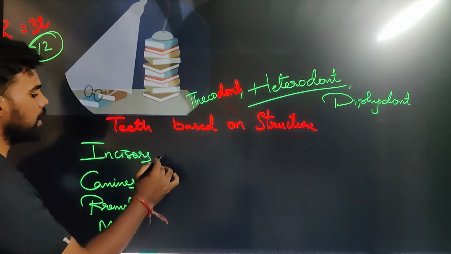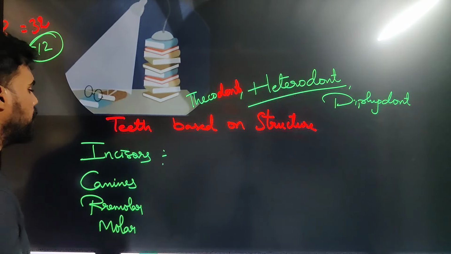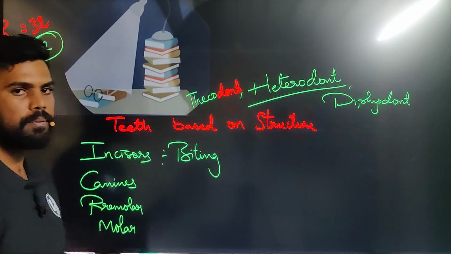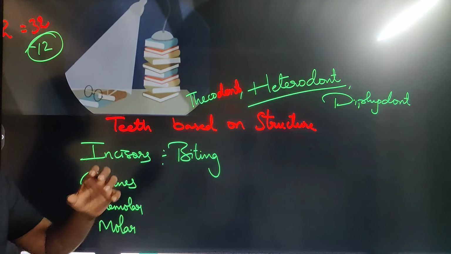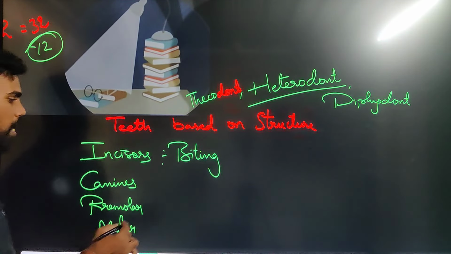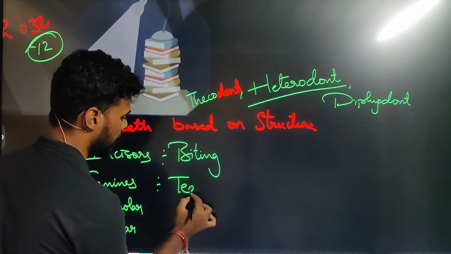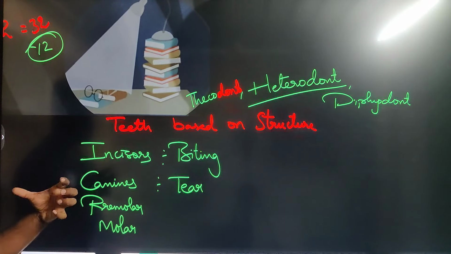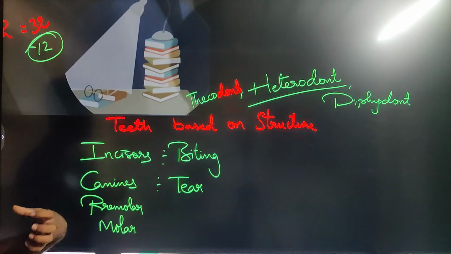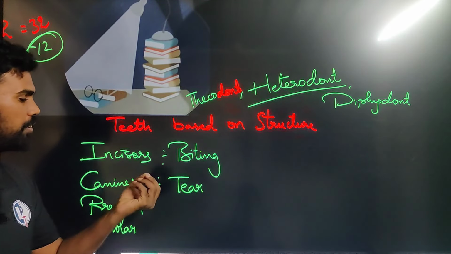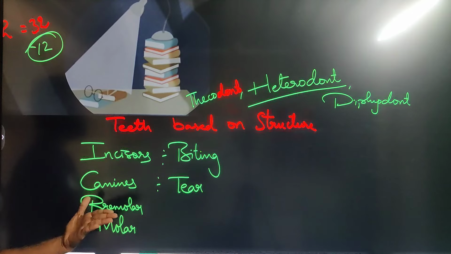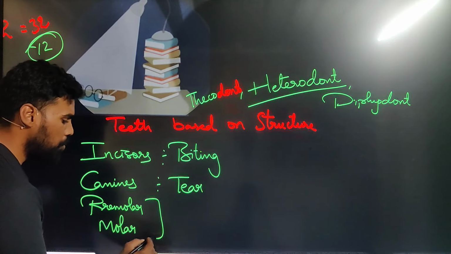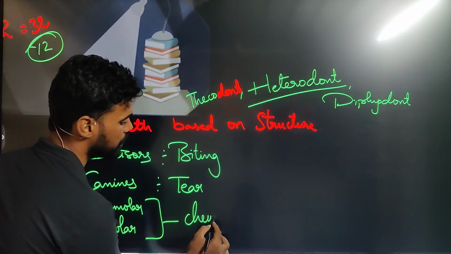Now incisors are the teeth which help for biting, or for breaking the food into simpler pieces. It helps to divide or tear the food into small bites. Canines help the food to tear. Whatever food you are tearing, canines are useful here. Canines are found more sharply in carnivores, whereas in our body they are not that sharp, but canines are useful for what? Tearing the food material. Whereas premolars and molars are helpful for chewing the food.